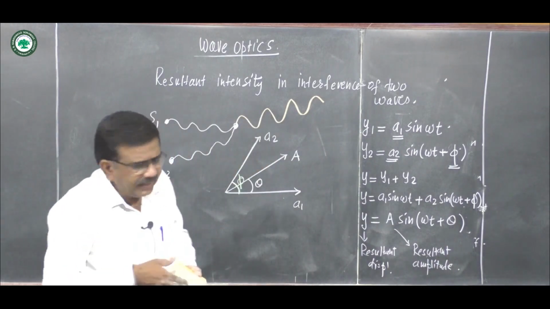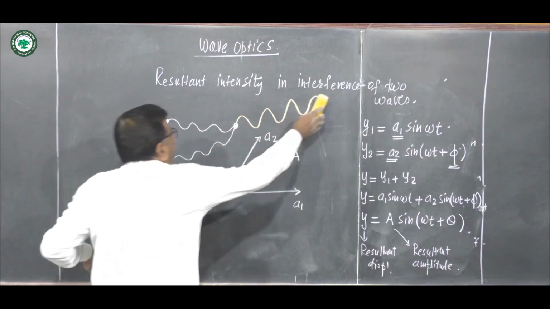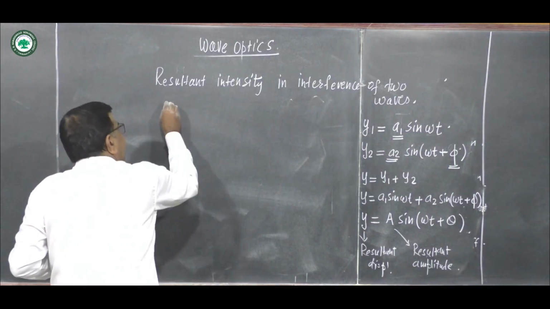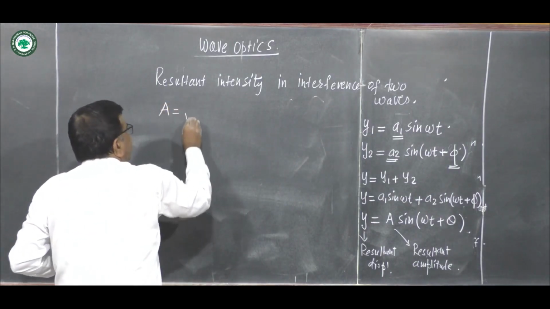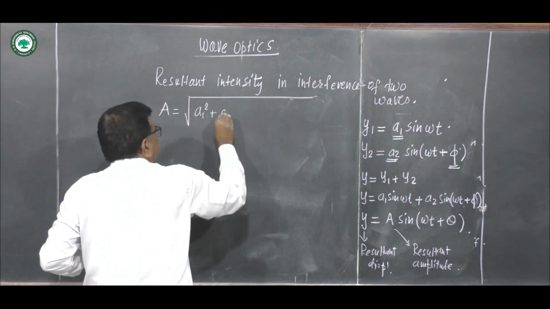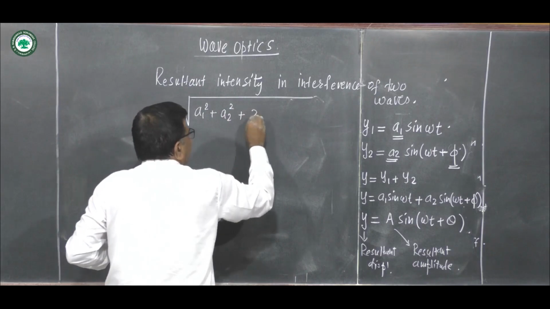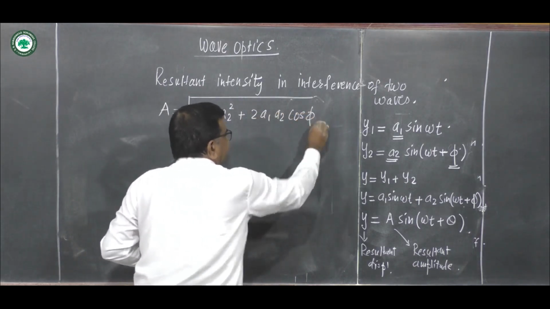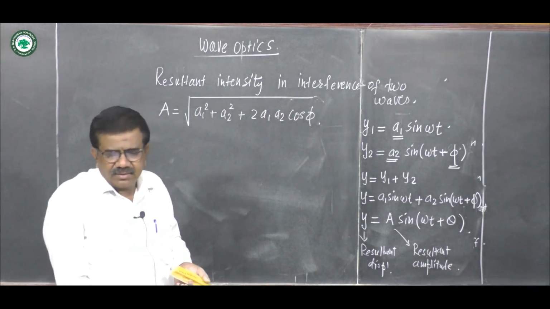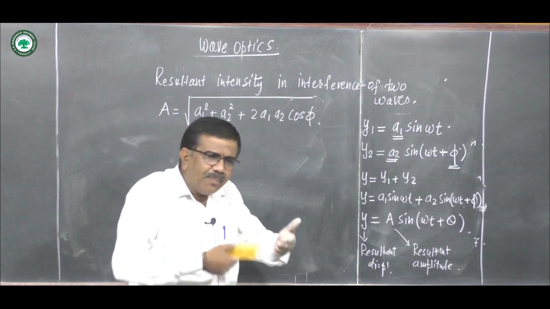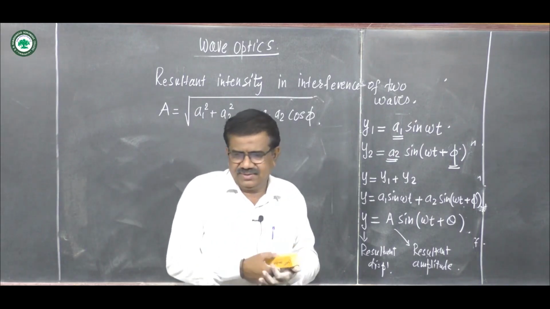Mathematically, by solving, the resultant amplitude of two waves is given by A equals under root of A1 square plus A2 square plus 2 A1 A2 cos phi. This is a very important equation.